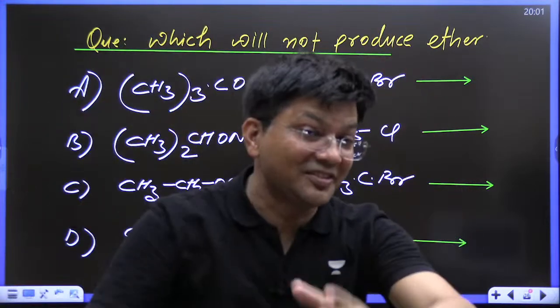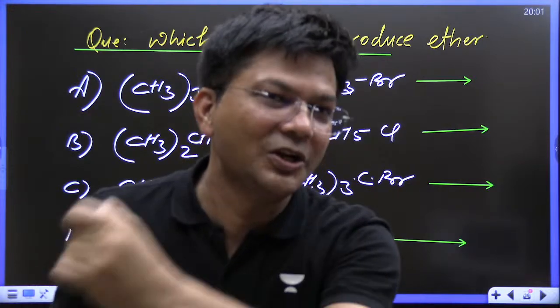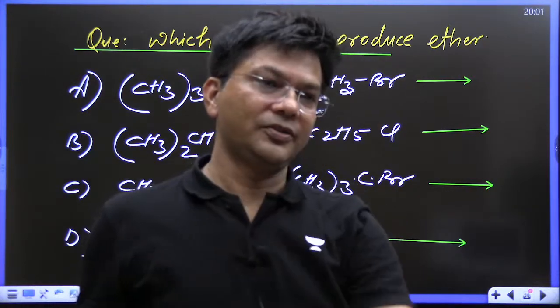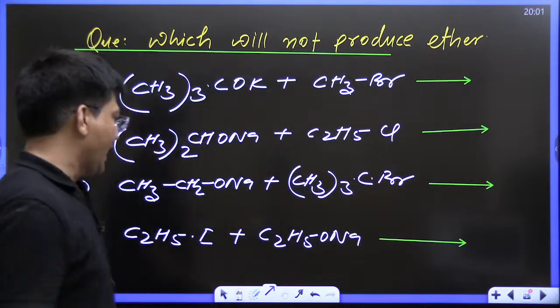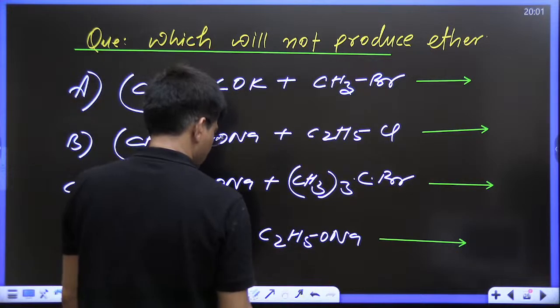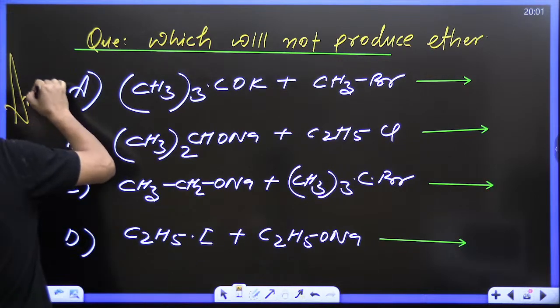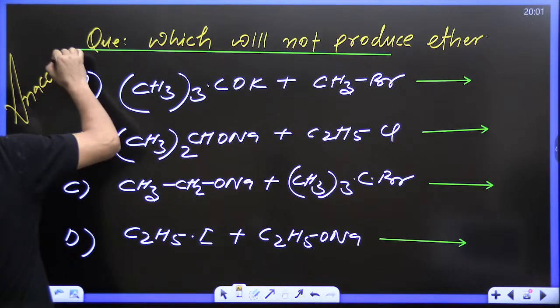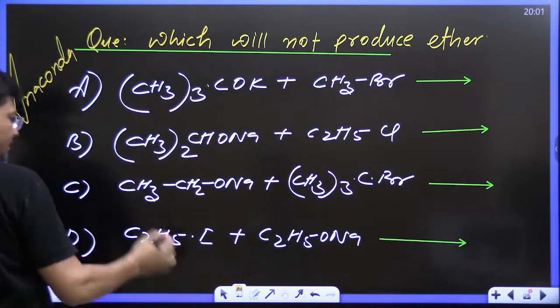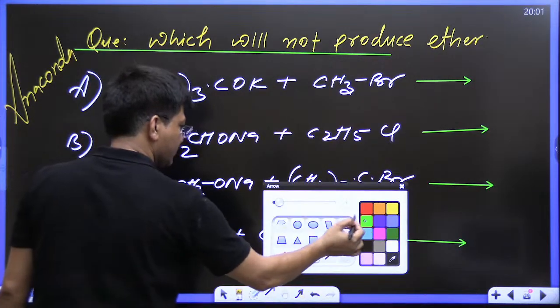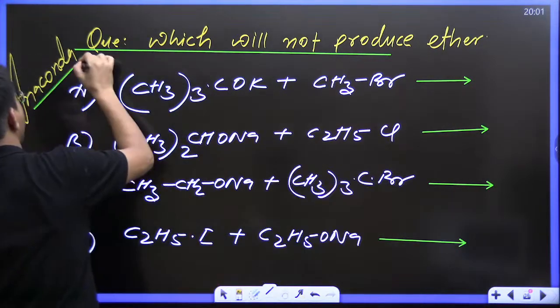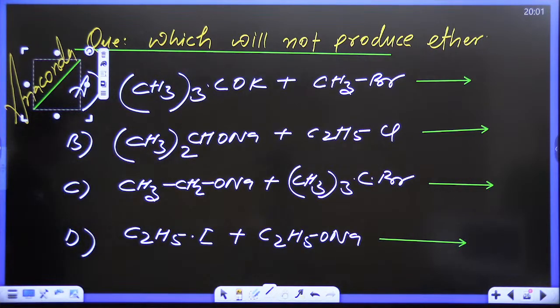Kids, this is a game-changing question, looking easy, but you will fail. Anaconda question, kids. What do you mean by anaconda question? It looks easy, but you are going to get negative marks.